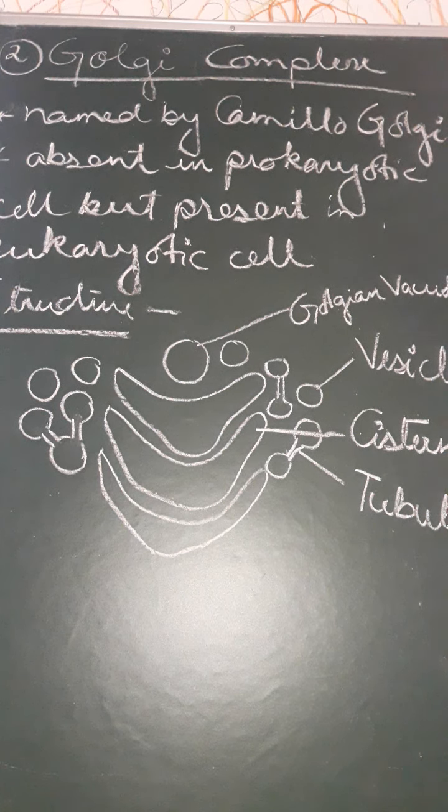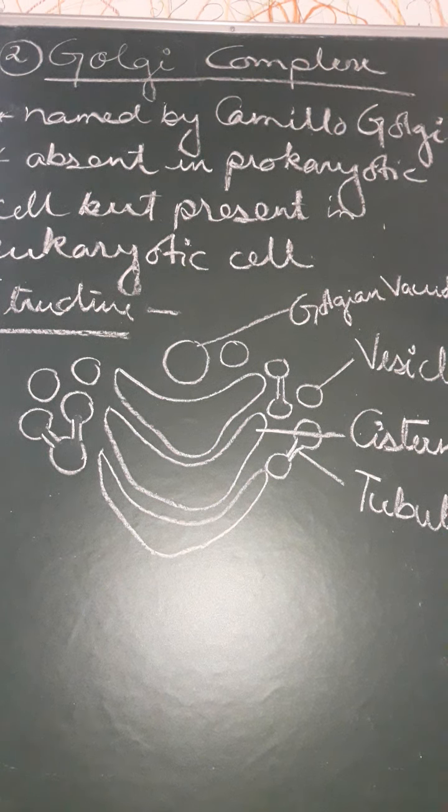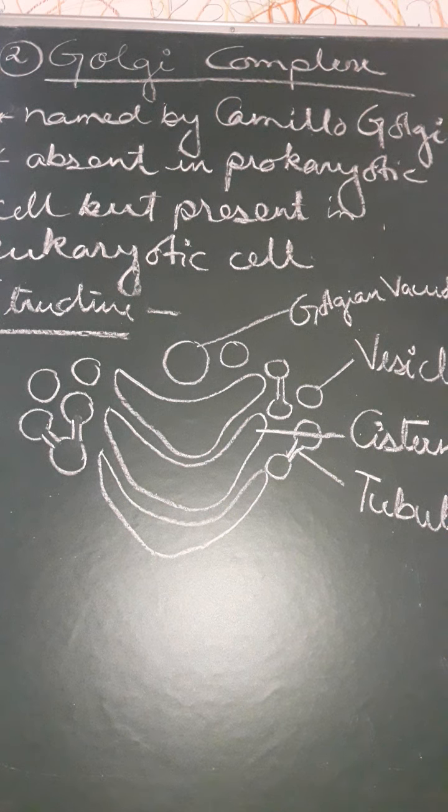They also help in the synthesis of some types of pigments. Then there is the formation of acrosomes, that means the tip of the animal sperm, the acrosome. So they help in acrosome formation also. Then they help in new cell wall formation. When we study cell wall origin and structure, during cell division the Golgi complex plays a very important role in cell wall formation.